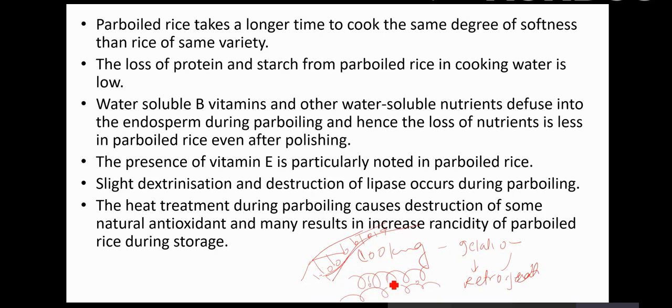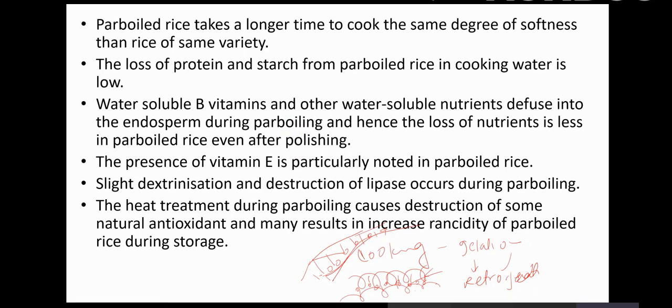So this is not the same as the native starch. It gets modified because of the entrapment of the water. Even if the water gets evaporated, this molecule is no more the native one. It is modified, and because of this modification, it takes a longer time to cook this rice to the same degree.